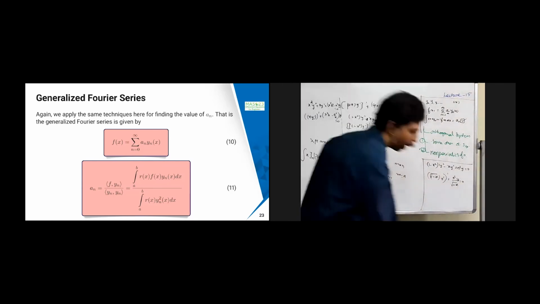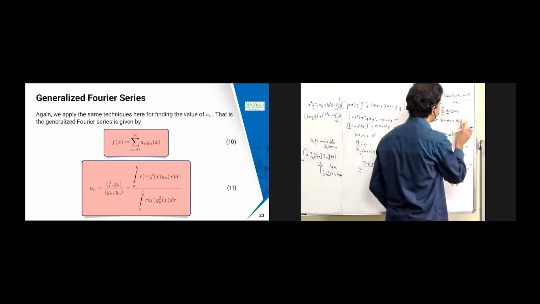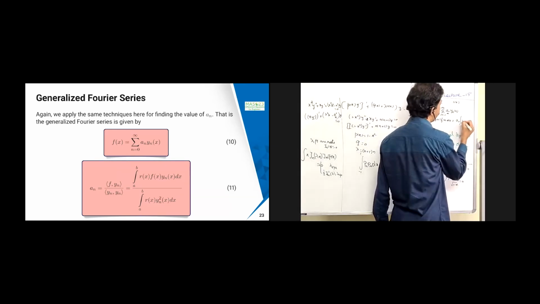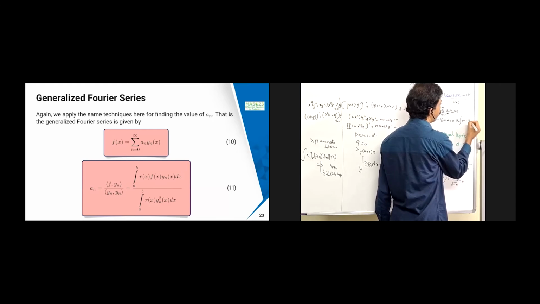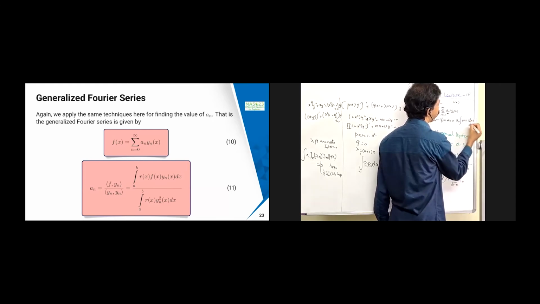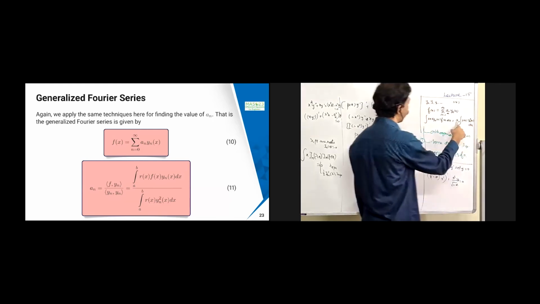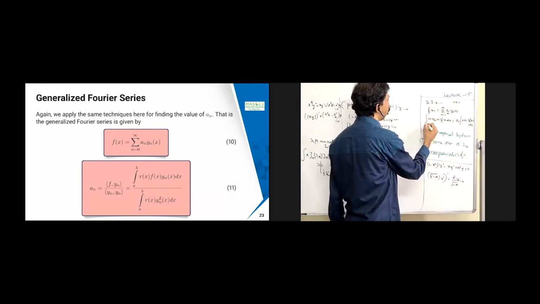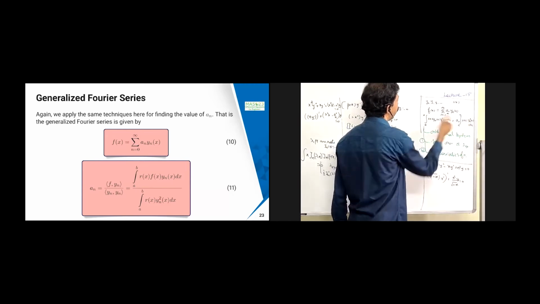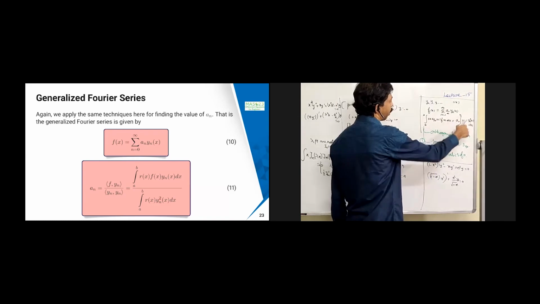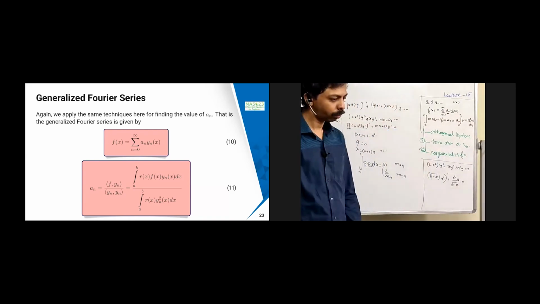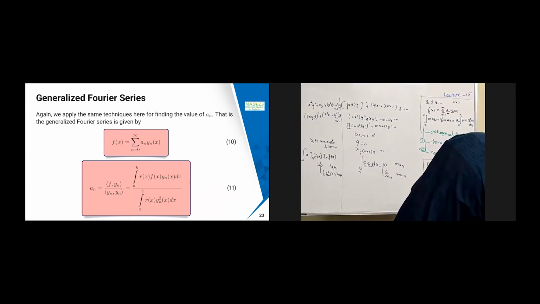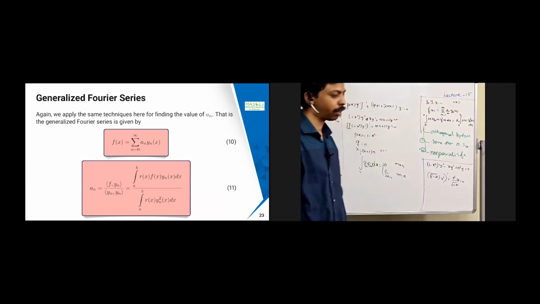Okay, this is going to become like, even I can write that. So only that term is going to survive. That is going to become r of x into yn square of x into dx. Therefore, an is going to become this: integral a to b of r of x yn of x f of x dx, and you can divide it. So this is the way you can find the an for the generalized series.